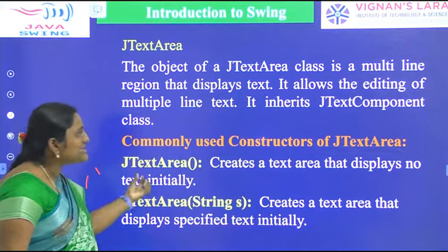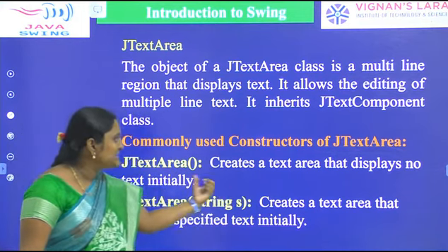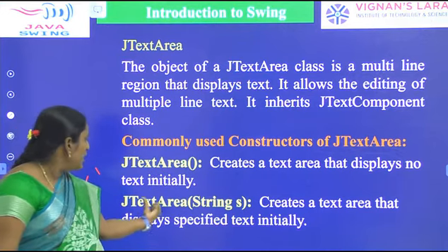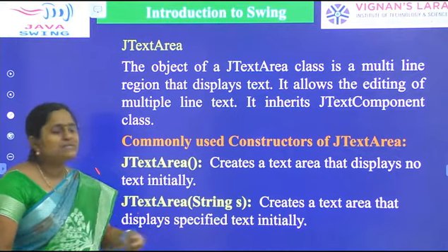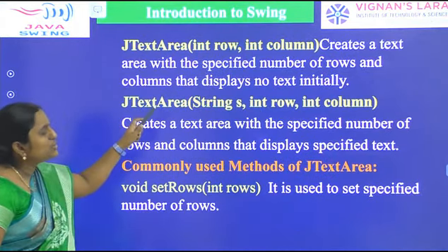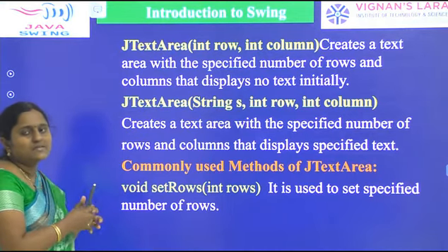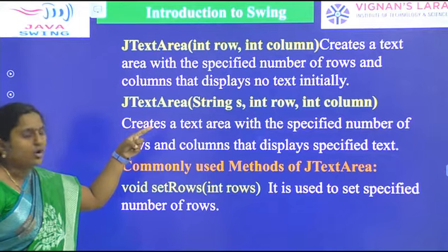What are the constructors present in JTextArea? JTextArea() creates a new text area that displays no text initially. JTextArea(String s) creates a text area that displays the specified text only. Coming to the next one, JTextArea(int rows, int columns). If we have to specify the number of rows and columns, then you can use this constructor.